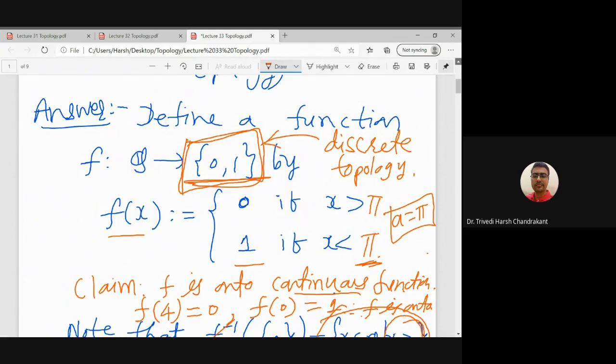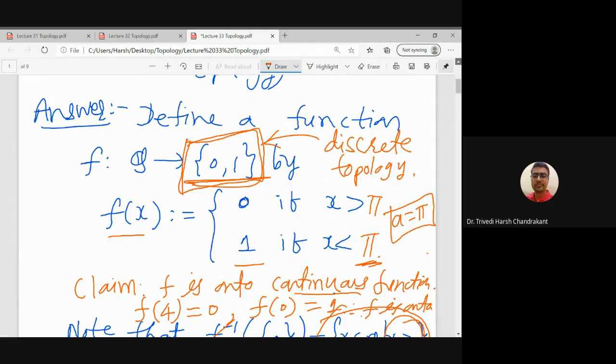So what we are saying is you take any arbitrary subset of {0, 1}. So that is exactly what we have verified. We have taken any arbitrary subset, but actually what are the subsets of {0, 1}? There are only 4 subsets. And actually we have verified, these 4 subsets are not the arbitrary subsets of {0, 1}. They are actually the open subsets of {0, 1}.